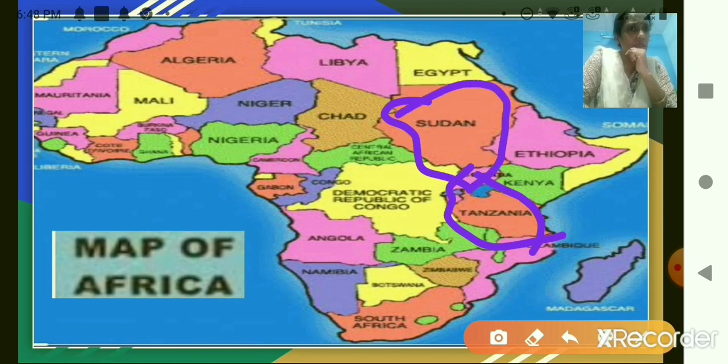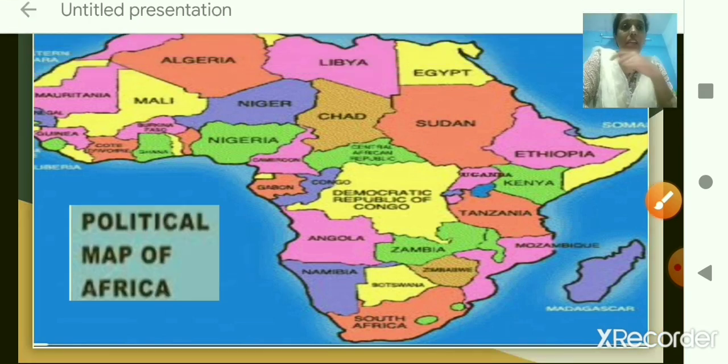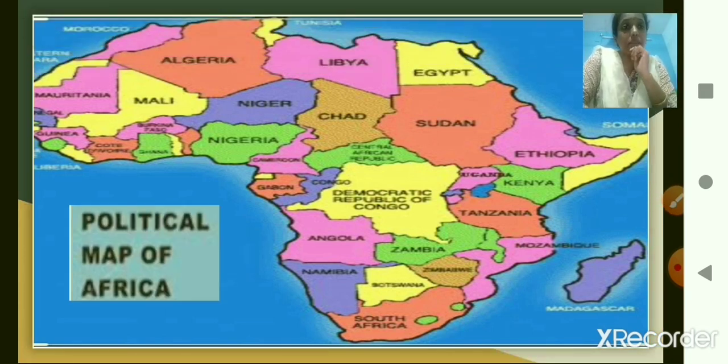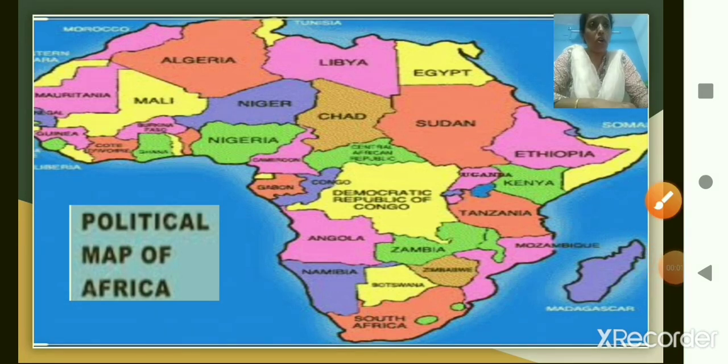Am I right, children? Yes, absolutely correct. This is a political map of Africa. Why is it a political map, children? Because a political map just explains to us about the boundaries of the countries and states and the important cities, etc. Whereas a physical map shows the natural features of the land, such as mountains, rivers, plains, deserts, etc.